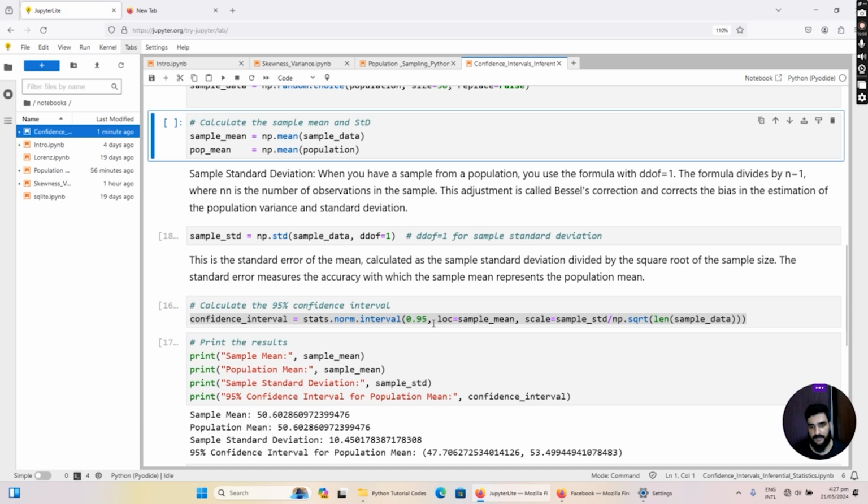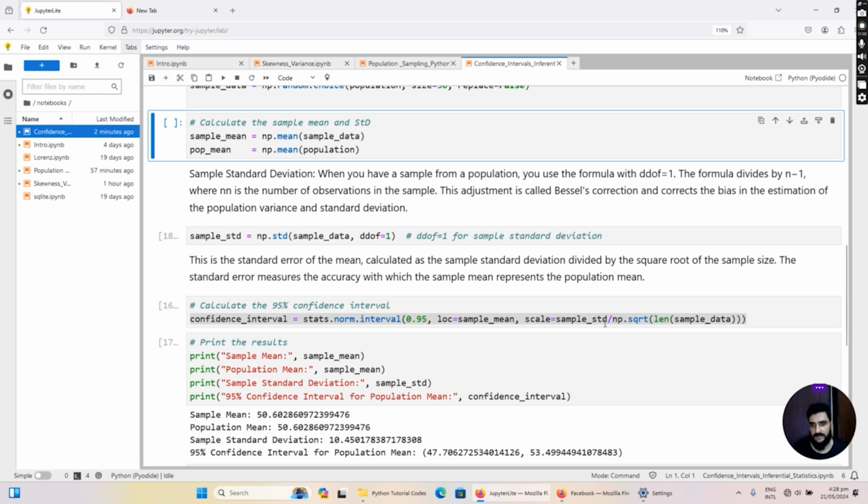The second input argument is the sample mean we calculated earlier: loc is equal to sample mean. The last parameter is scale, which is the standard error of the mean, calculated by the sample standard deviation divided by the square root of the number of elements in the sample data. This complete term, sample standard deviation divided by the square root of the sample size, is termed the standard error of the mean. The standard error measures the accuracy with which the sample mean represents the population's mean.